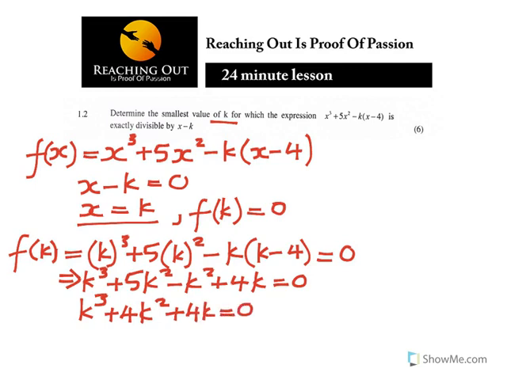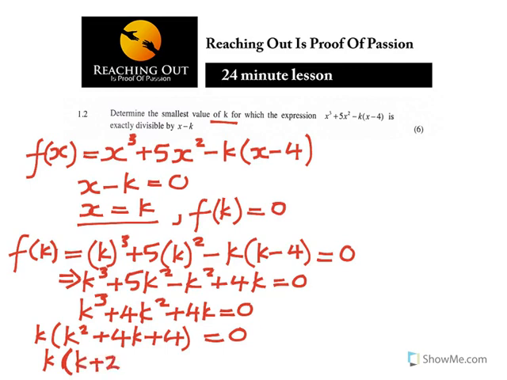Now you solve for k, you take out k, you can see k is common in everything, so you'll have k squared plus 4k plus 4 equal to 0. If you factorize using the product sum method again, you'll have k plus 2 and k plus 2 equal to 0.